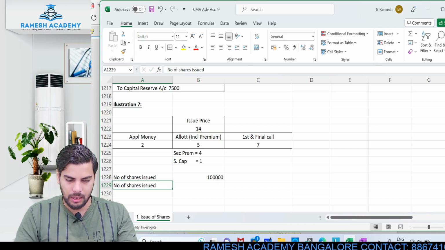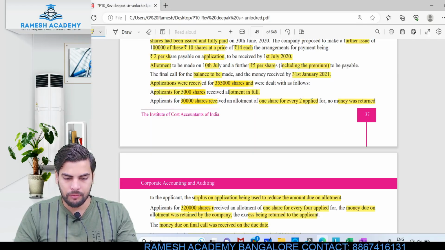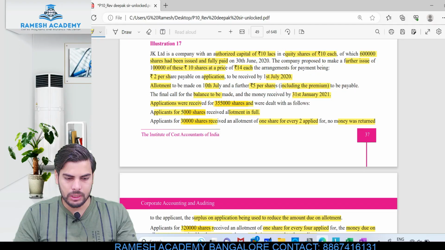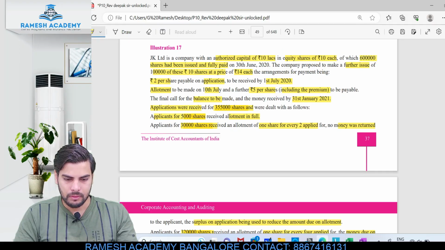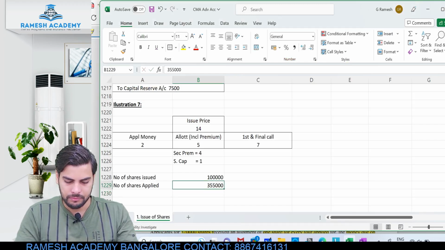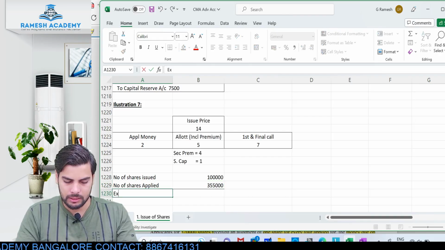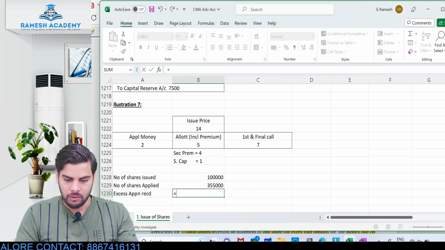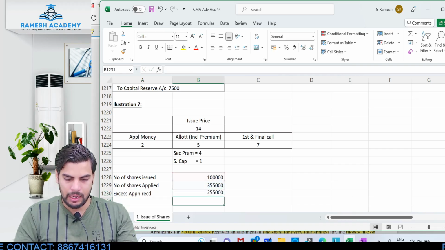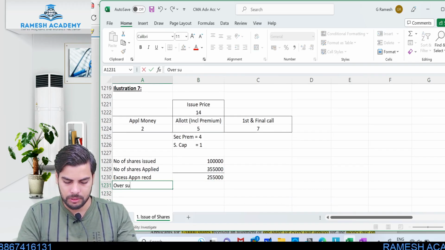Number of shares applied by public. So public applied for how many shares? If you see, they applied for 3,55,000 shares. So clearly a sign of oversubscription. Excess application received will be 3,55,000 minus 1 lakh, that would be 2,55,000. So this is clearly a sign of oversubscription.